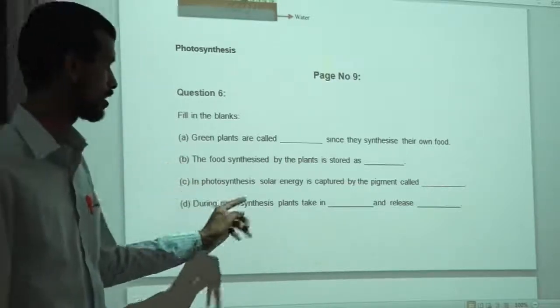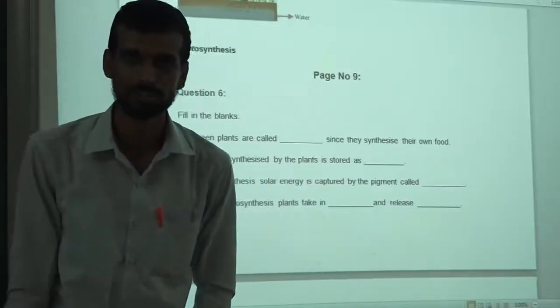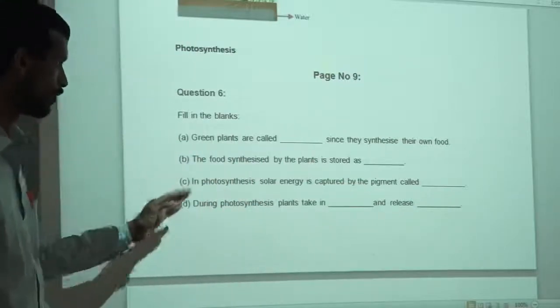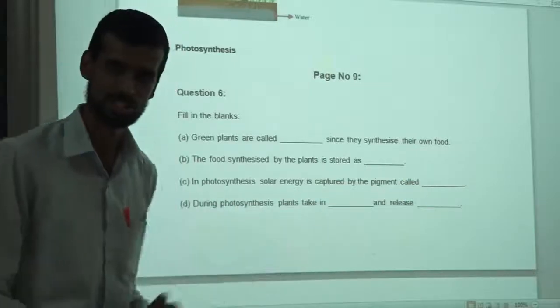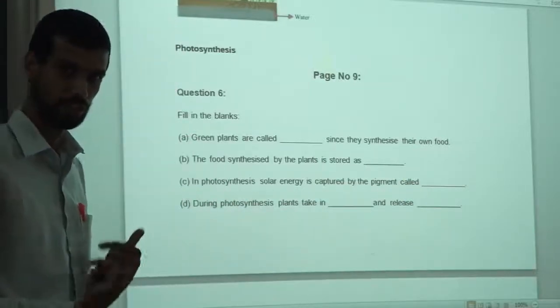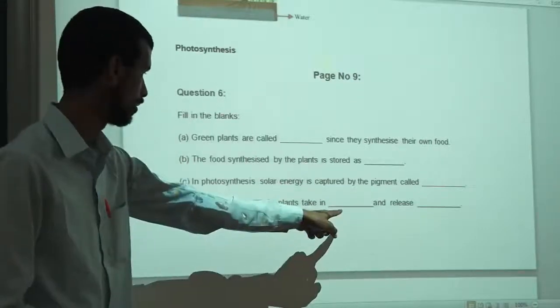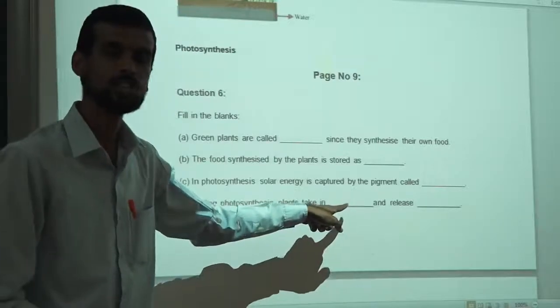See, in photosynthesis, solar energy is captured by the pigment called what? Very important. Chlorophyll. During photosynthesis, plants take dash and release dash. What do plants take? Oxygen or carbon dioxide? Carbon dioxide. They take in carbon dioxide. So during photosynthesis, plants take carbon dioxide, that is CO2.